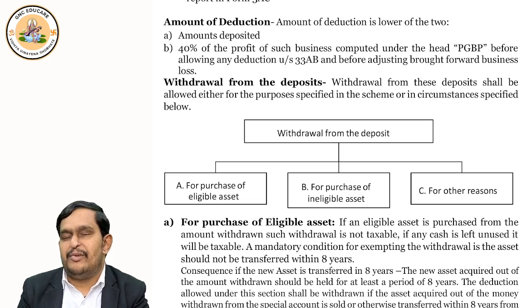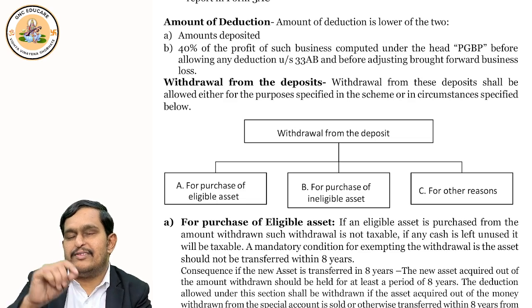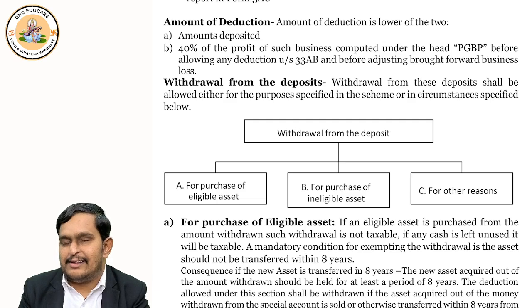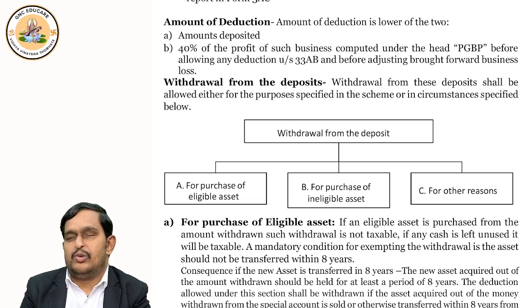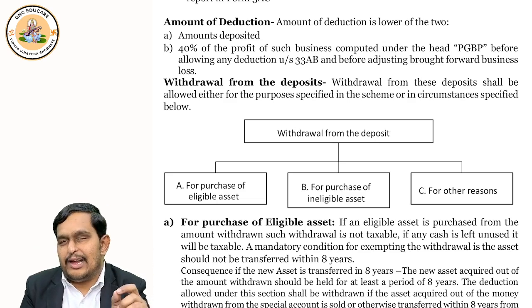Okay, and before set off of losses. So you will get the deduction of whatever amount you deposited with the board or with the bank, or 40% of the profit before this deduction, that is 33AB, or before set off of any losses. So you will have incomes minus expenditures, then you will get profit.